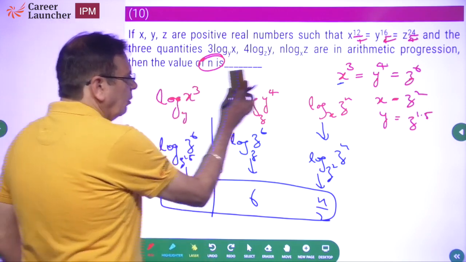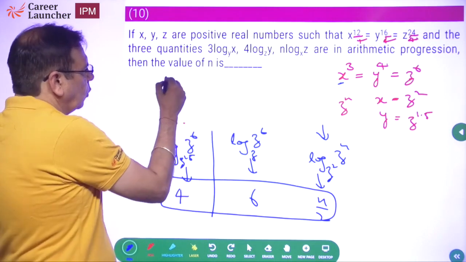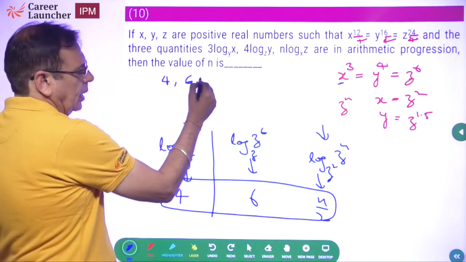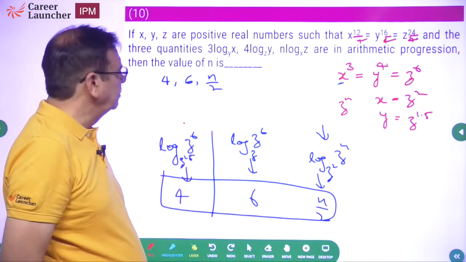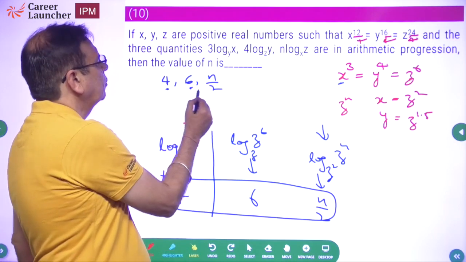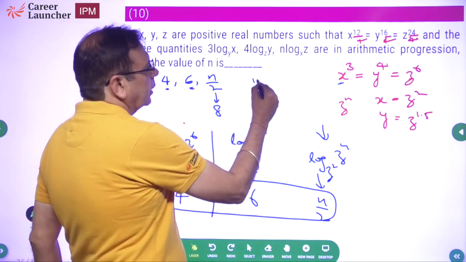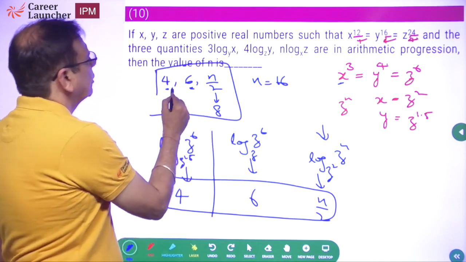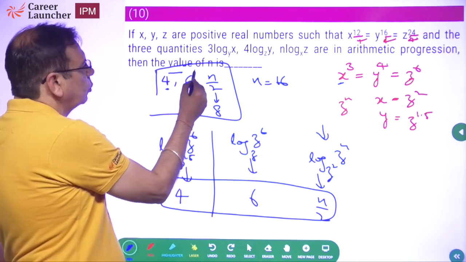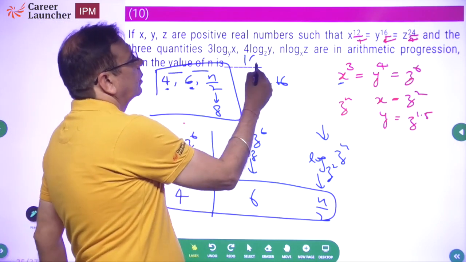So effectively, after all this, we know that 4, 6 and n by 2 are in arithmetic progression, isn't it? So if this is 4, this is 6, n by 2 should be equal to 8. Because this is an arithmetic progression, the common difference will be the same, 4 plus 2, 6 plus 2. So n by 2 is equal to 8, so n should be equal to 16.